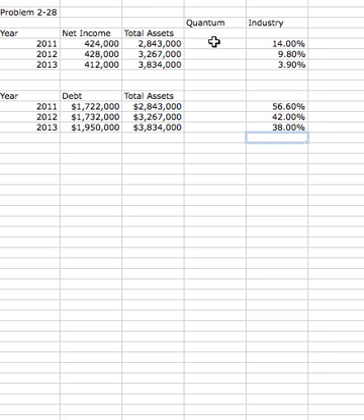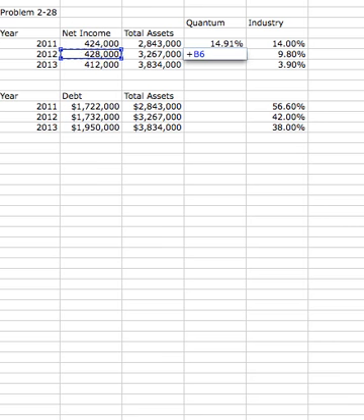We have the information we need here. So what we do is we simply just take net income and divide it by total assets for each of these. And then we can compare the two, right? So let's go ahead and do that.